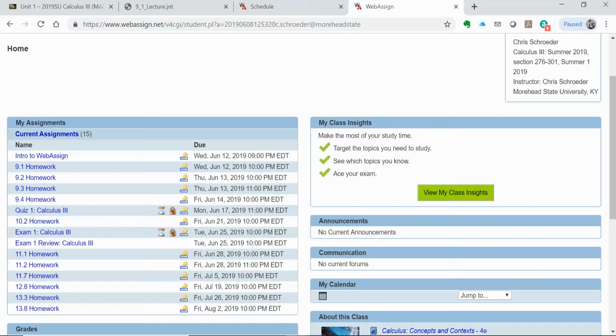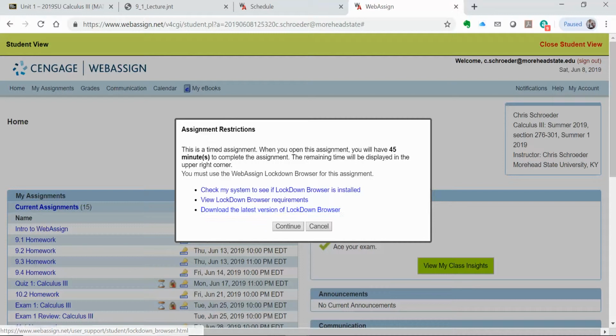This lockdown browser means when you open that, you're going to have to download it. It's really a quick and simple download. It only takes a minute or 2. But you have to use that for every quiz and every exam. So you're going to download that and install it. That opens up a browser that you can then log back into and open up the quiz in. And then you won't be able to open up any other browsers or go to any other websites while you're in that. Even though it's not proctored, I want you to use that for the quizzes. That's how you know for sure it's working.